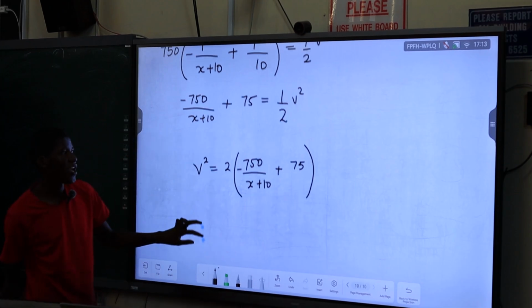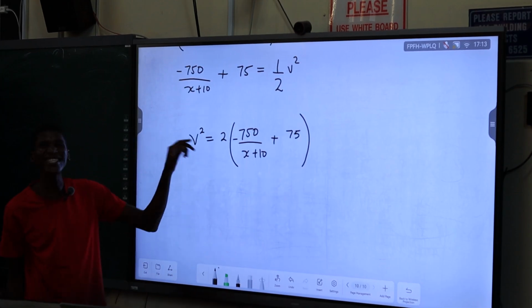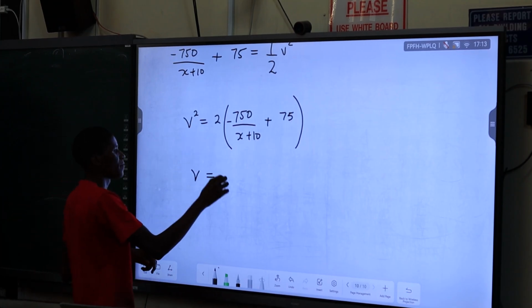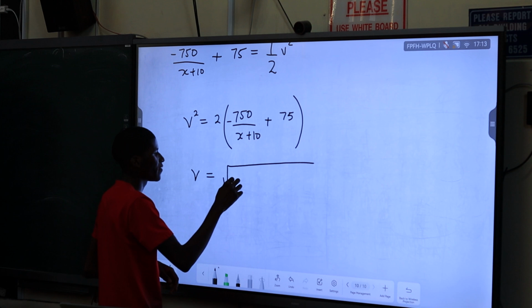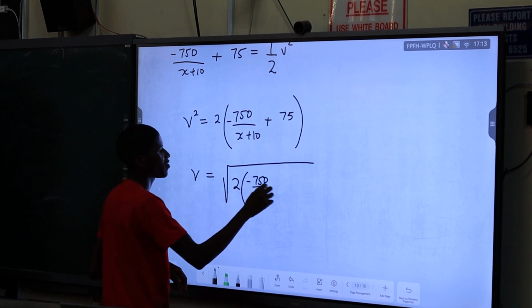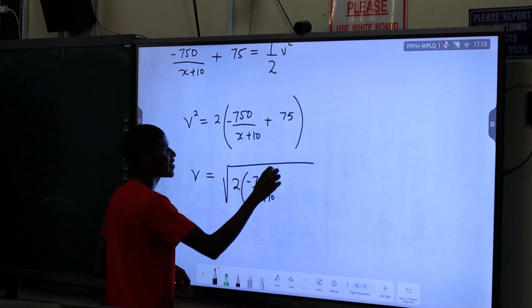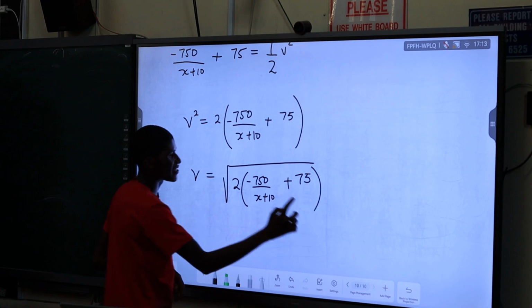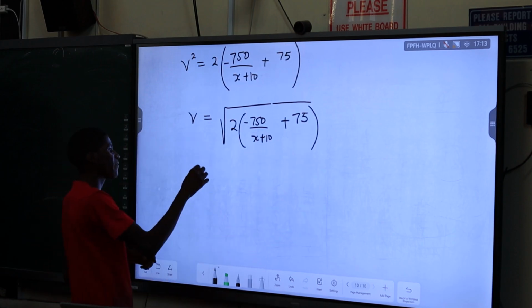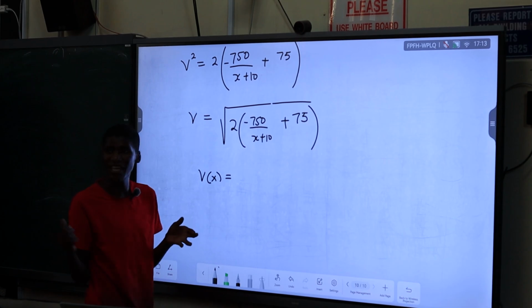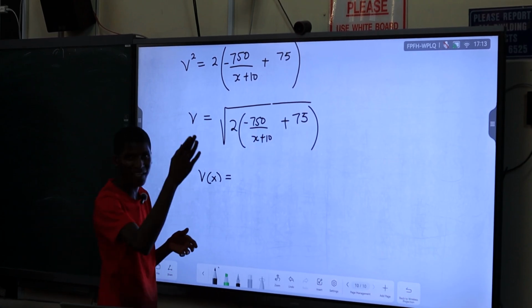Now we have our v squared, relating v to the position. v must be equal to the square root of 2 times minus 750 over x plus 10 plus 75. You can distribute the 2 inside. But your velocity as a function of position, because you want to relate velocity and position, right? So that you can let your position go to a maximum.